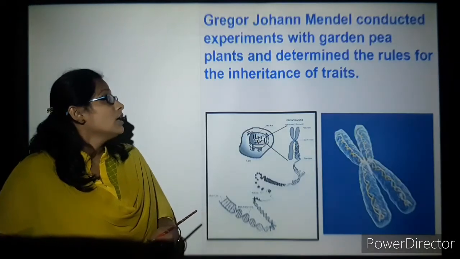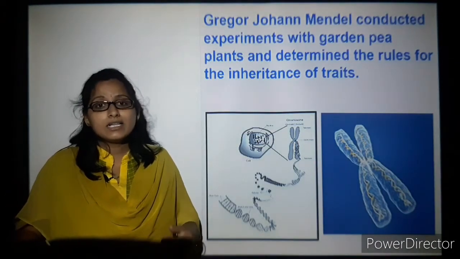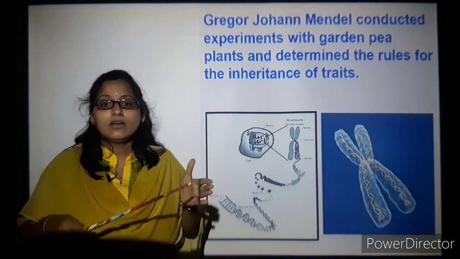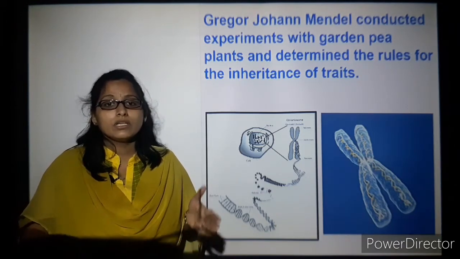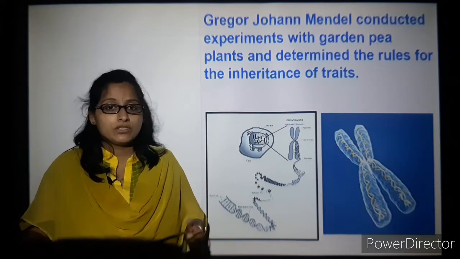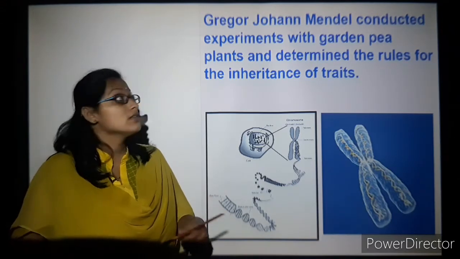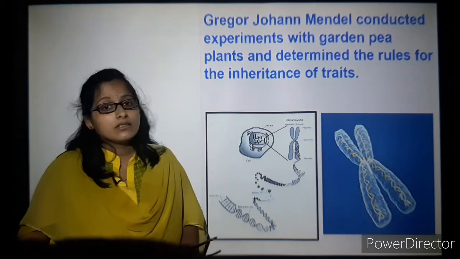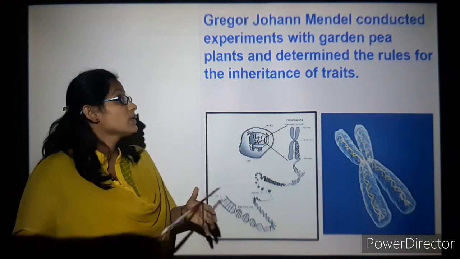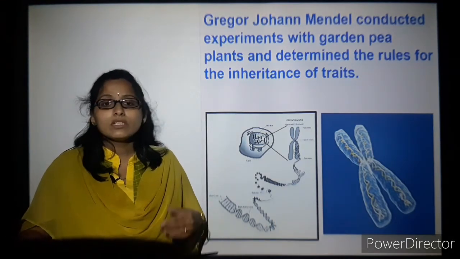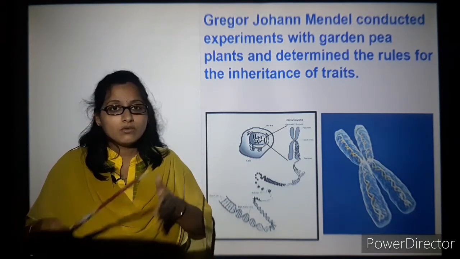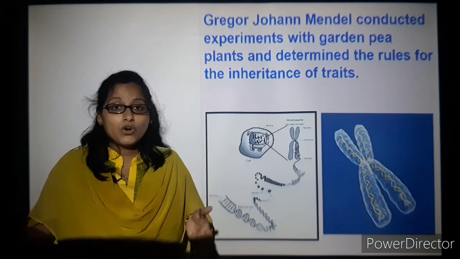So let's start understanding now who made the genetics, the traits or characteristics, and variations in species clearly understandable. It was the scientist Gregor John Mendel. So what did he do? It was very easy for him to conduct experiments with the garden pea. Why? Because the garden pea showed many different characteristics and traits like tallness and dwarfness, then the color of the pods,